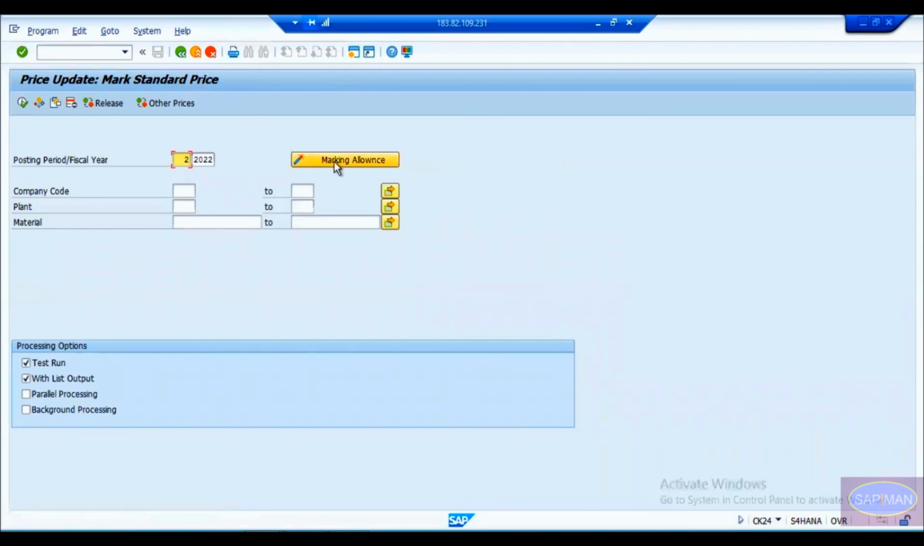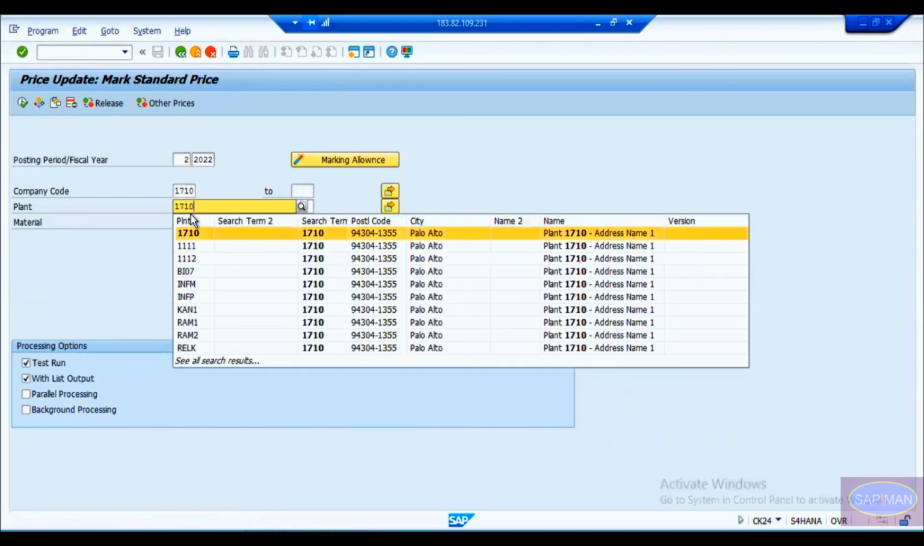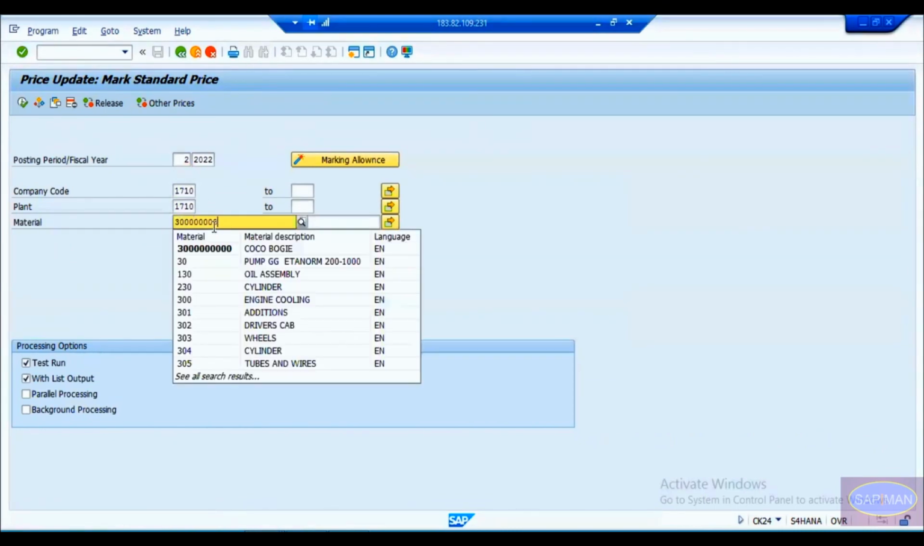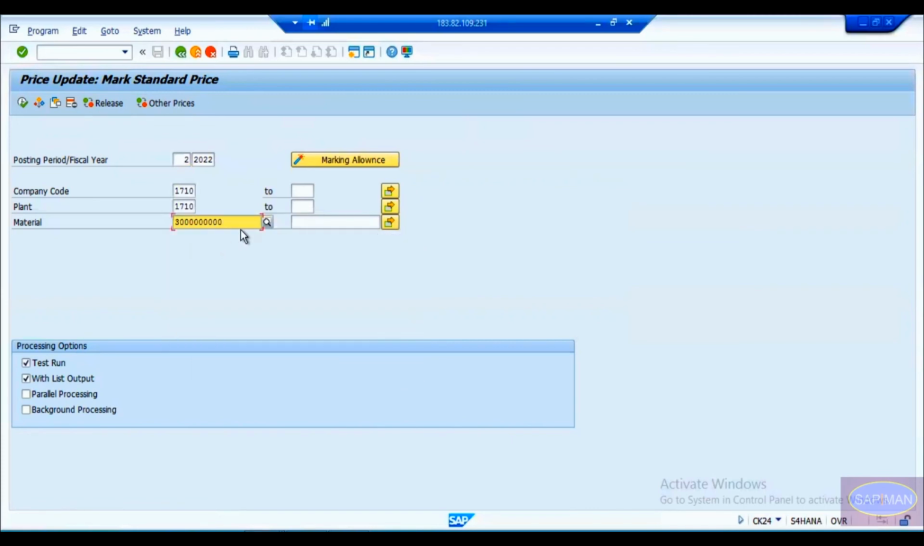Okay. Now, when you come to this transaction code, first of all, you can see posting period, company code, plant and material. In my case, my company code is 1710. You can remember that this company code is 1710. Plant is also 1710, and material is 300000, something like that. Right? This is my material.